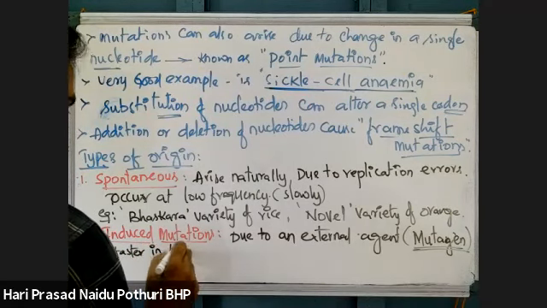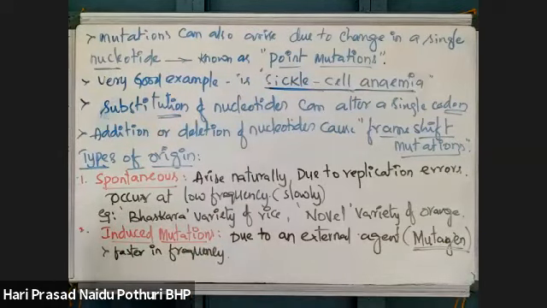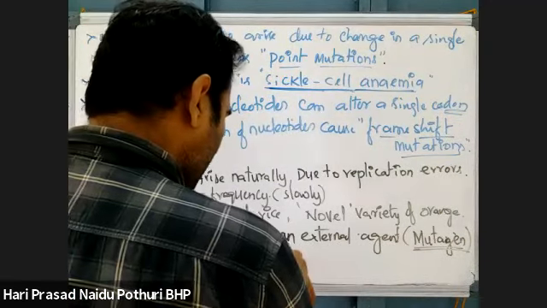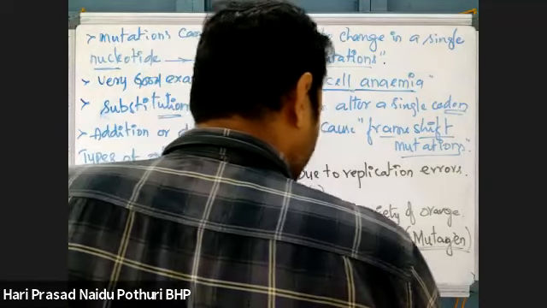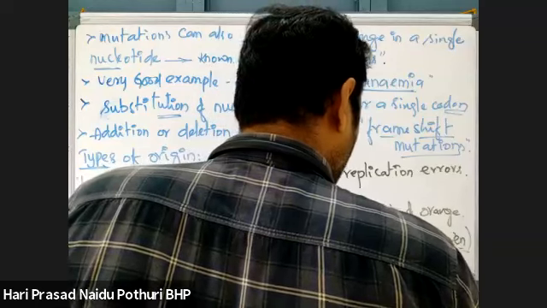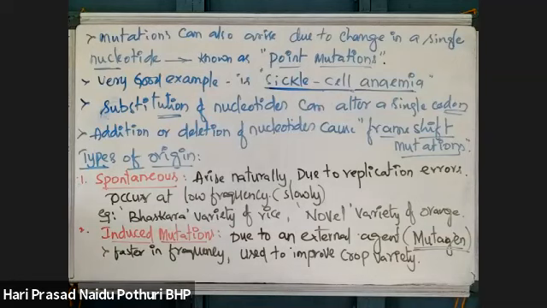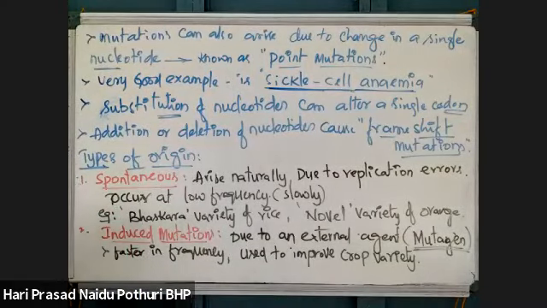These induced mutations occur very fast in frequency. Normally, these are used to improve crop varieties.